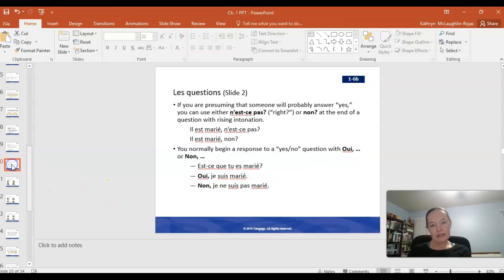All right, and finally, another way that we can turn a statement into a question is using what we call tag questions in English. A tag question in English would be something as simple as right, like she's married, right? And it's basically asking for confirmation. We do this all the time in English.